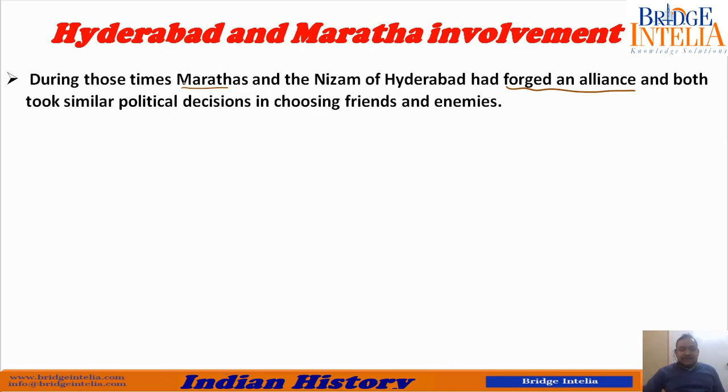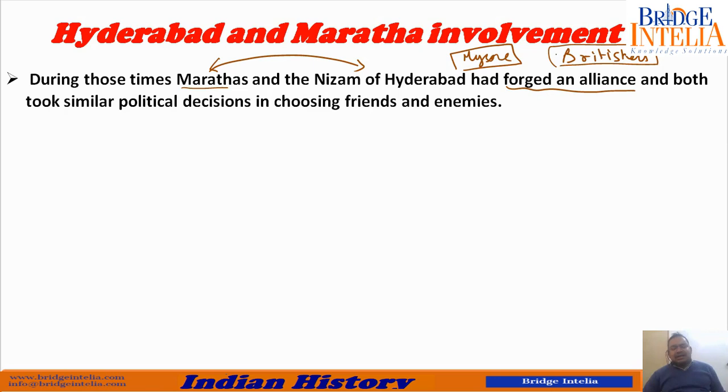Now both these allies, the Marathas and the Nizam of Hyderabad, saw Mysore and the Britishers both as enemies at the starting. Mysore, I already explained why. Britishers, you can understand why, because they were fighting battles with local rulers.